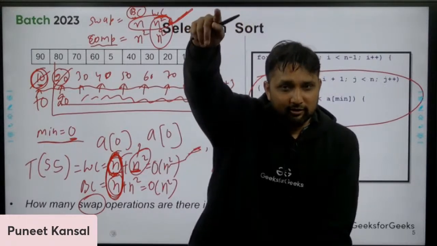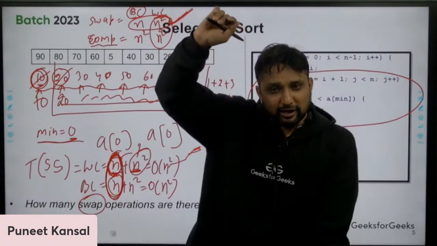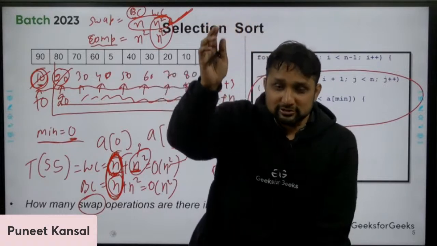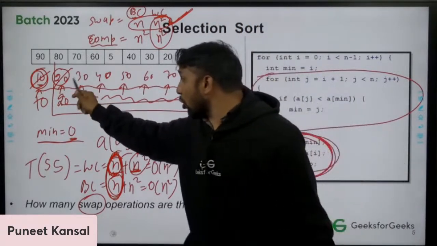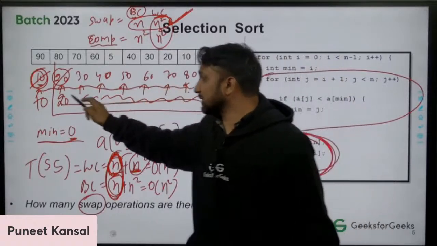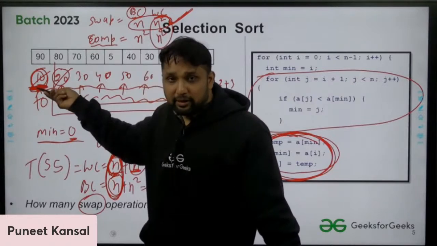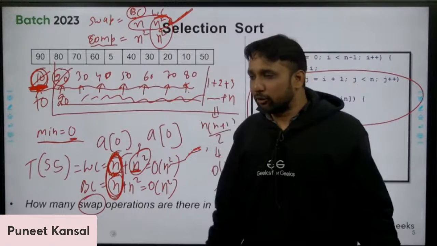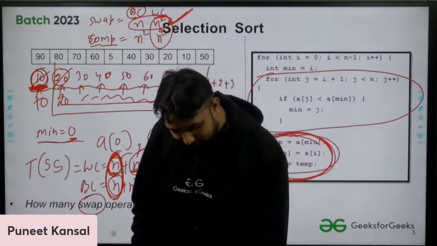That may be a girl, who may say that I'm only 15 years old. She may be lying, but she can say like that. So she will be having the minimum age. So I need to compare with all the elements before saying that this is the minimum element. But initially, if somebody gives me the input, the algorithm doesn't know this is sorted. We know, we are standing here, we know that thing.